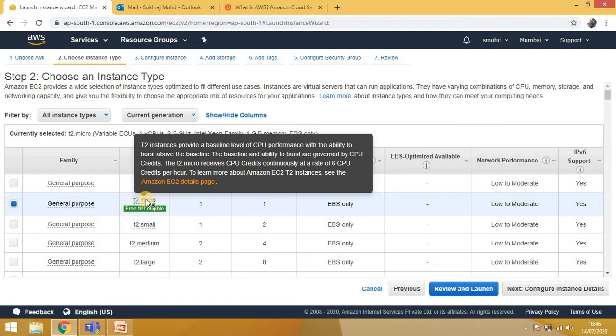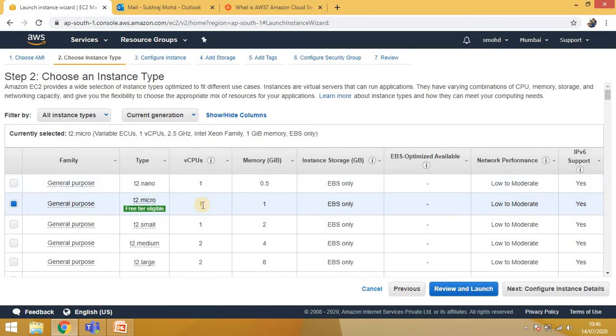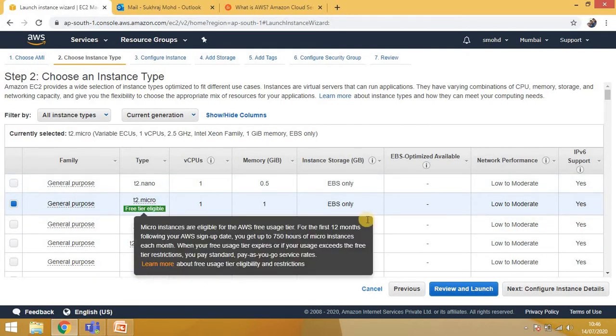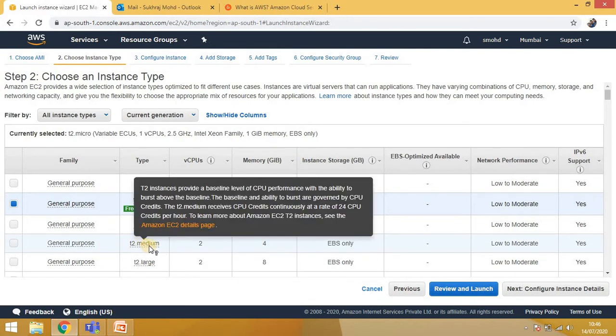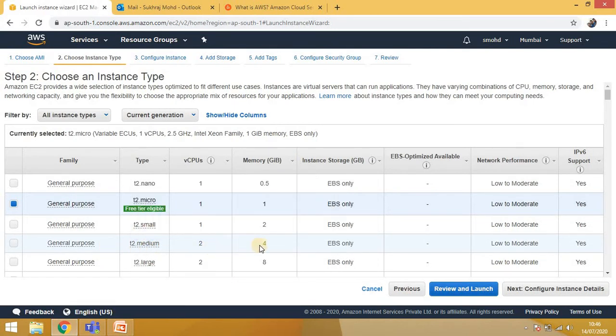It will give a few details about it, and it is free of cost in a free tier account. The details are like it is using only one CPU, memory is 1 GB, storage type is EBS only, and there is some other information about IP address and other things. If you go down here, it's t2.medium. It has 2 CPUs and RAM is 4 GB, right?